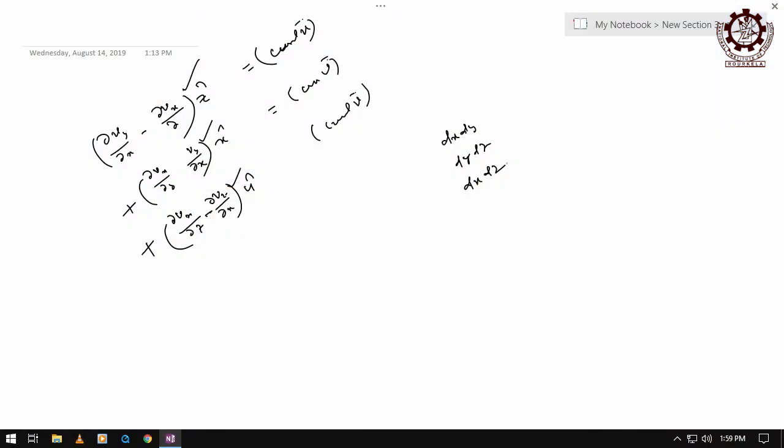It will appear. But when you go for unit area, obviously they will go out. So now this is nothing but the curl of vector operation V at that point. The curl of the vector field at that point is given by these 3.